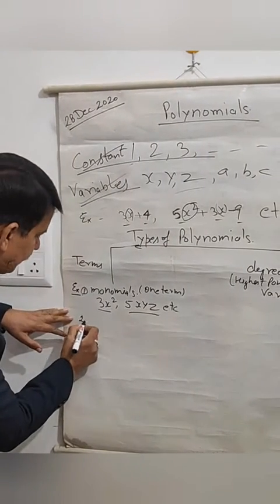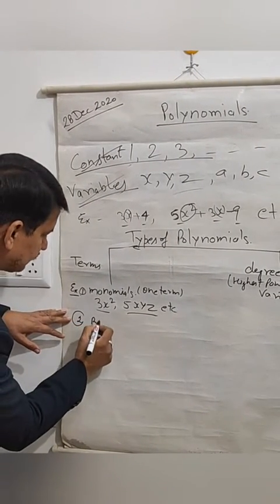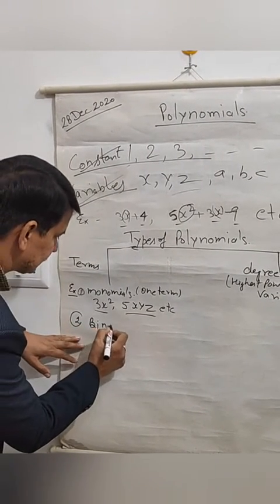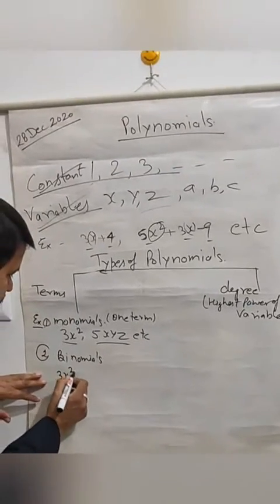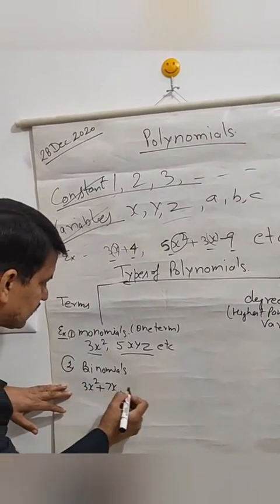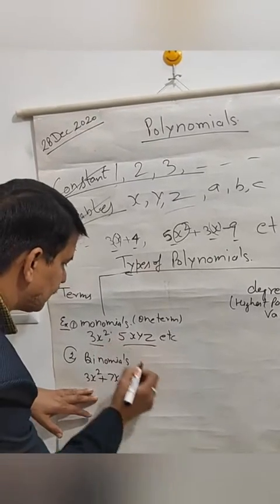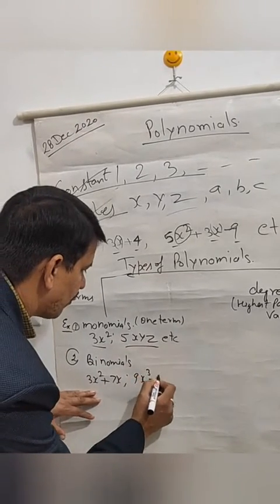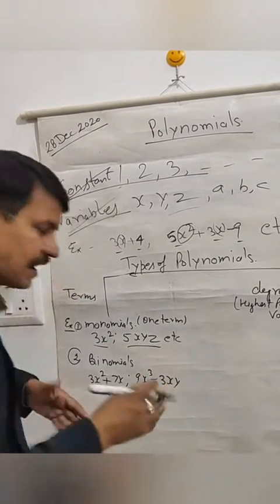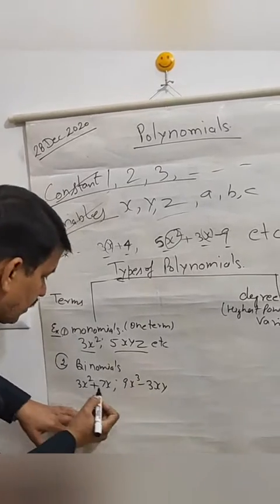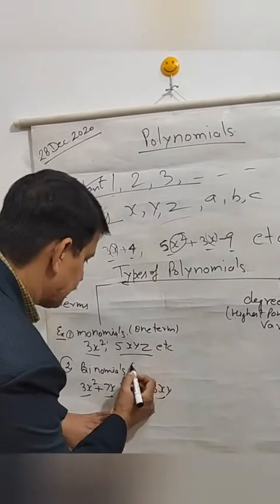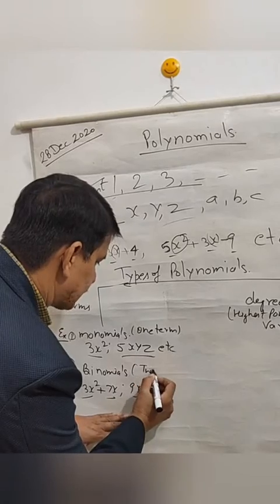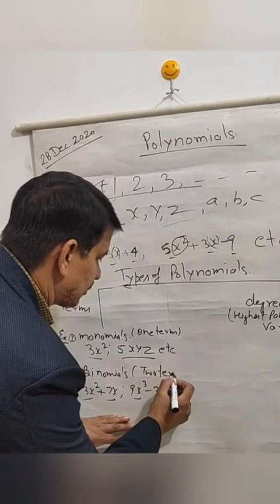On the other hand, binomial: 3x square plus 7x, 9x cube minus 3xy, etc. So here you see there are two terms. So this is known as binomial, and binomials have two terms.